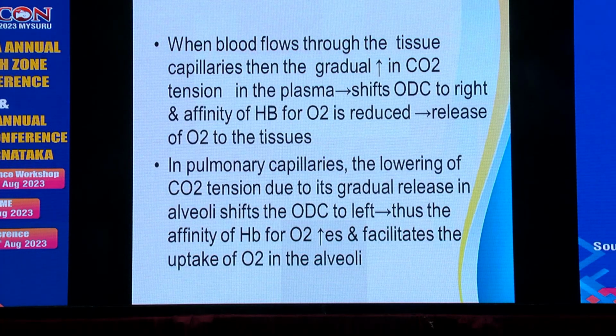When the blood flows through the tissue capillaries, there is a gradual increase in CO2 tension in the plasma, which shifts the ODC to the right, and the affinity of hemoglobin for oxygen is reduced. Thereby, oxygen is released into the tissues. In pulmonary capillaries, the lowering of CO2 tension due to its release in the alveoli shifts the ODC to the left. Thus, the affinity of hemoglobin for oxygen increases and facilitates the uptake of oxygen in the alveoli.